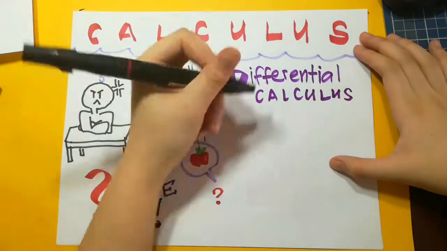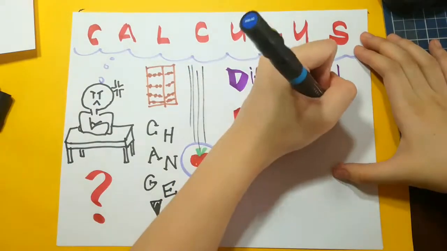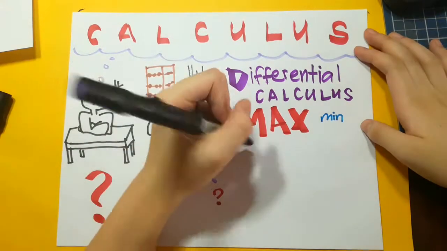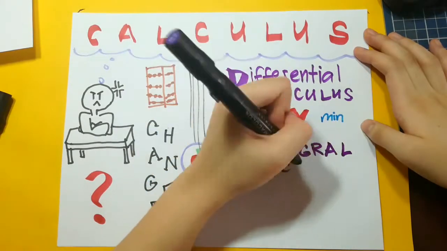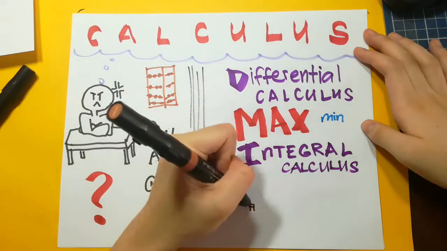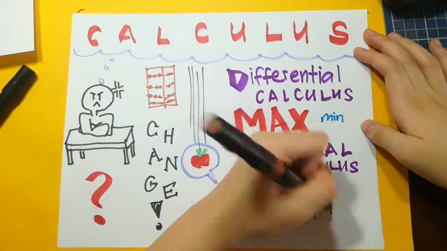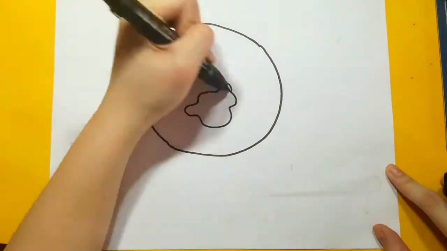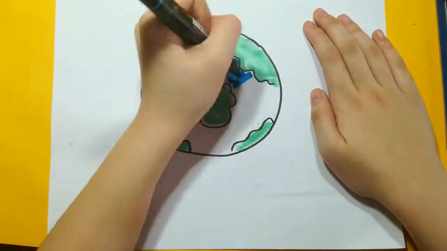We use differential calculus to find maximum and minimum values to be as efficient as possible. On the other hand, integral calculus deals with adding an infinite number of infinitely small numbers to find areas of shapes and volumes of solids. You might think that calculus only belongs to the world of mathematicians, but that's not true. Here are 5 fields where calculus can be used.